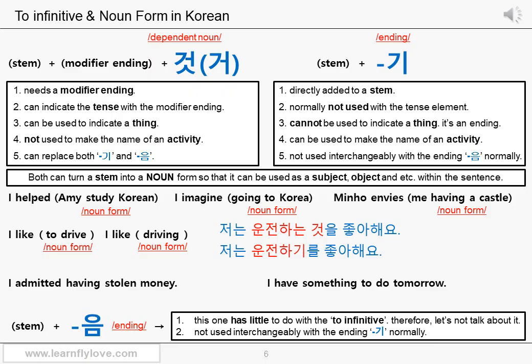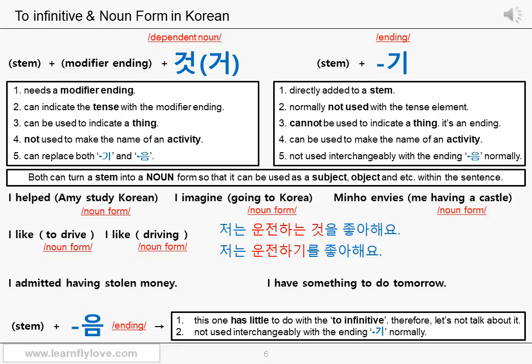Now you get the picture a little bit clearer? The point is, first, in Korean, in many cases, you can use the noun form not only for the verb ing form, but also for the to infinitive. In the Korean's point of view, you say, I like to drive, or I like driving, because you cannot just say, I like drive. Verbs cannot be used consecutively within the same sentence without any grammatical element in English. But that's English grammar. In Korean, you can turn the verb drive to drive or driving into a noun form and use it as an object of the verb like.